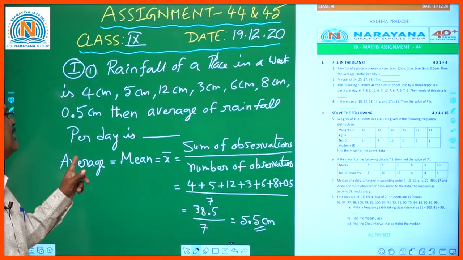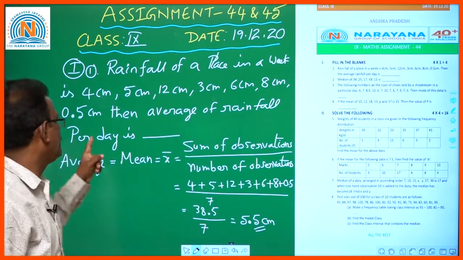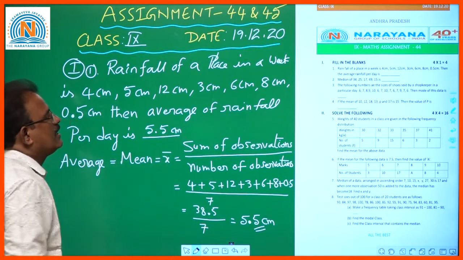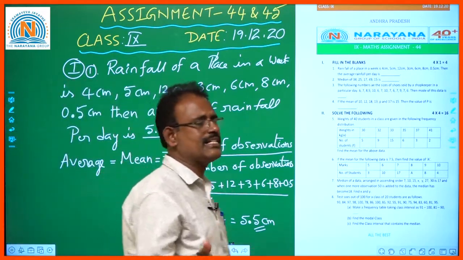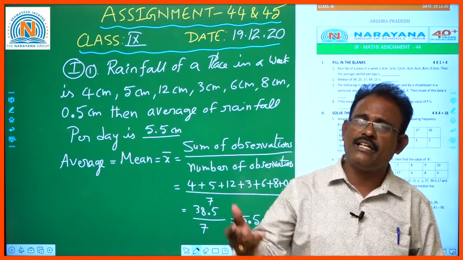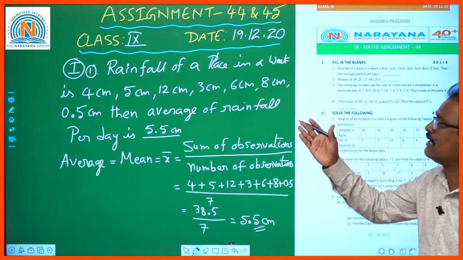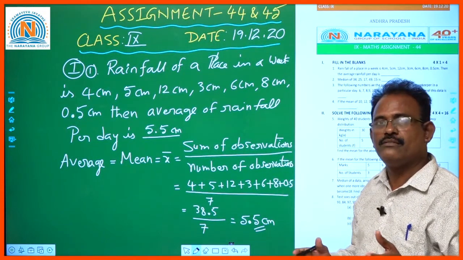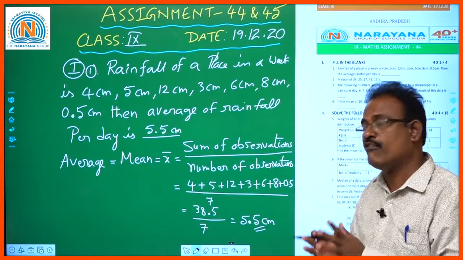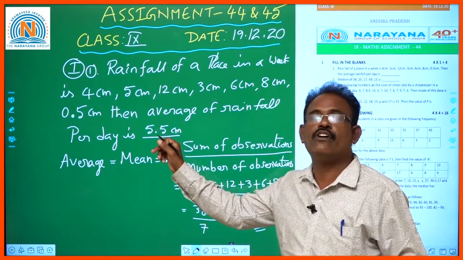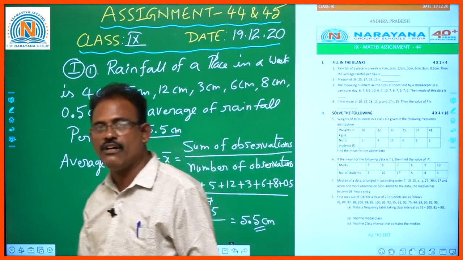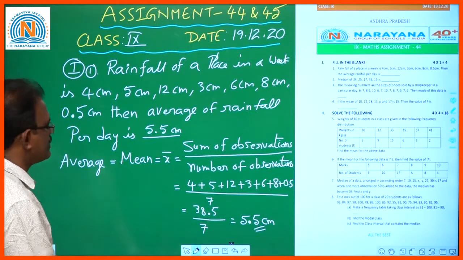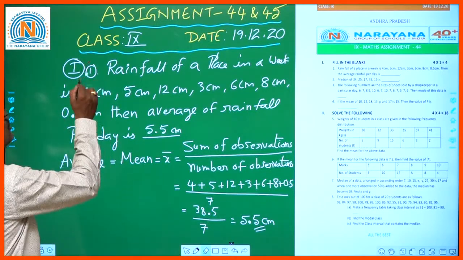So what is the average rainfall per day? This is 5.5 centimeters. Maybe one day is 4 centimeters, another day is 12 centimeters of rainfall, and another day very less, like 0.5 centimeters at the end of the week. But on average, the rainfall recorded per day is 5.5 centimeters. Okay children, this is the first one of the first Roman. Now our next question.